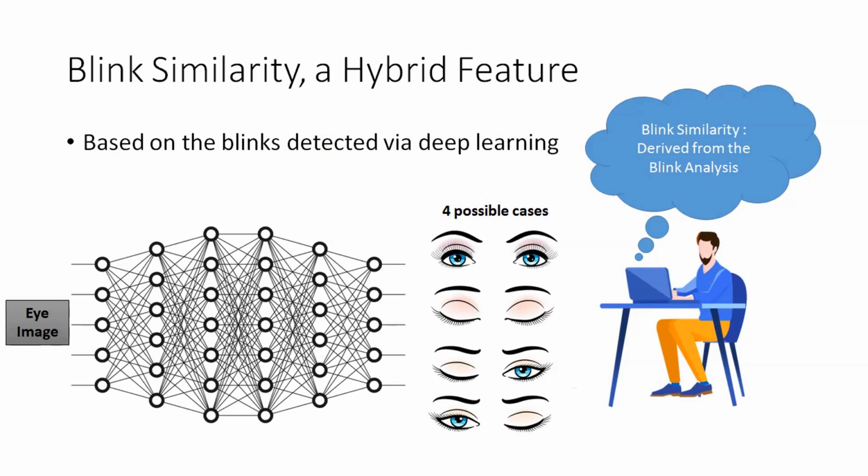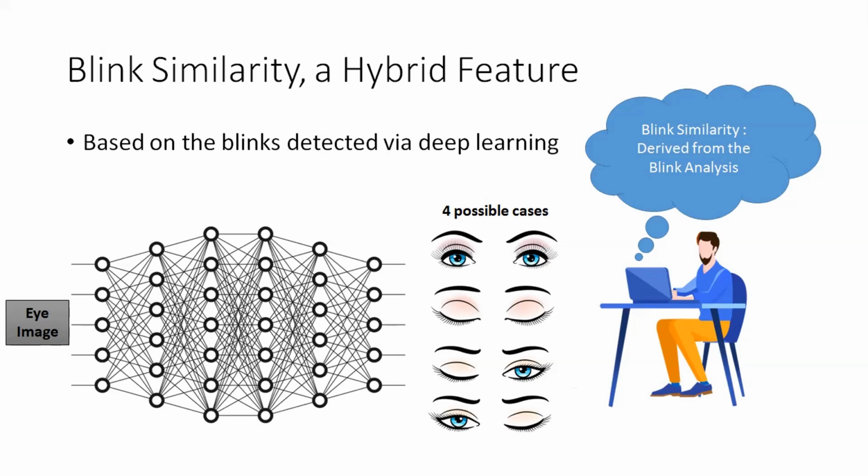Number one, both the eyes are open. Number two, both the eyes are closed. Number three, left eye is open and right eye is closed. Number four, left eye is closed and right eye is open.